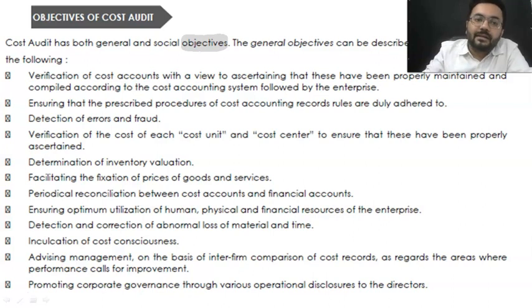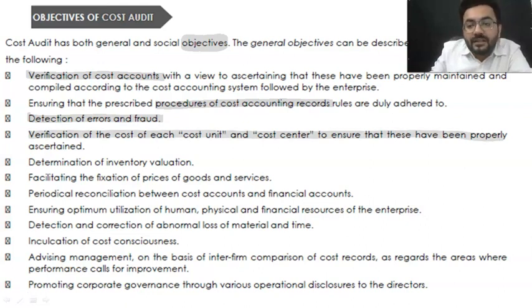First of all, the audit is done in order to check whether the company has maintained proper accounts or not, whether they are properly maintained, whether they are following the cost accounting system or not. After that, whether they have adopted the proper procedures of cost accounting records. The proper rules are being followed in order to check whether there is any kind of error or any kind of fraud going on in the company or not. In order to identify whether the cost centers are properly ascertained by the company, they have identified cost drivers, cost centers, and cost units for each and every part properly.